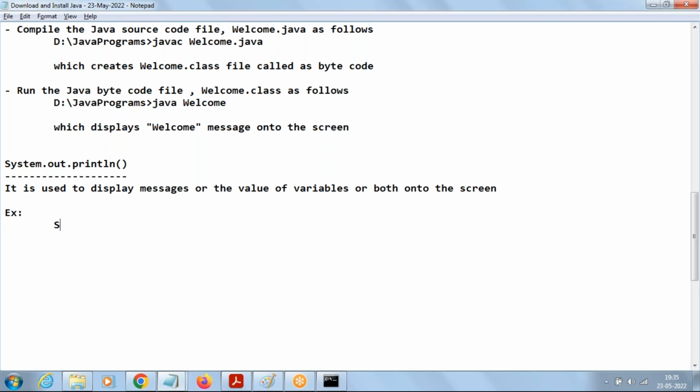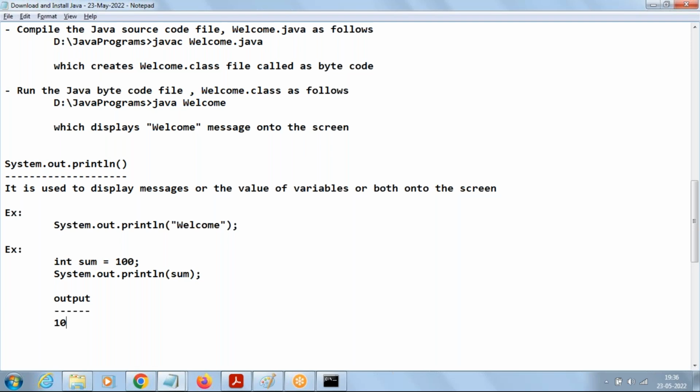For example, in System.out.println we can just go with the message welcome. One more example: if we take a variable sum equal to 100 and I want to print the value of sum, we'll say System.out.println sum. Then on the screen, it is going to display 100.